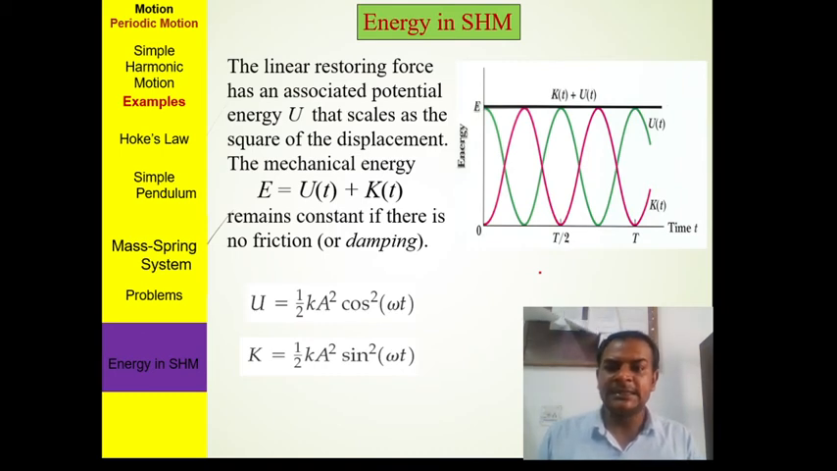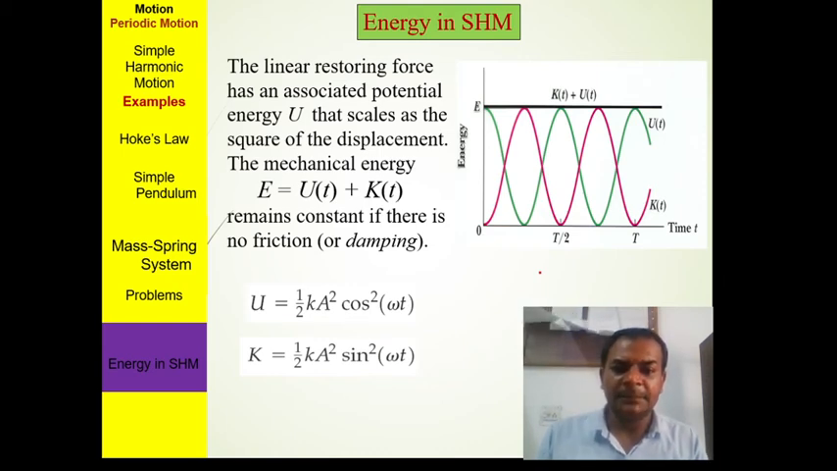Now, the energy of a simple pendulum. Everything which is moving or stationary contains two types of energy. The first is potential energy and the second is kinetic energy. Potential energy is due to its position, and kinetic energy is due to its motion, half mv square generally.